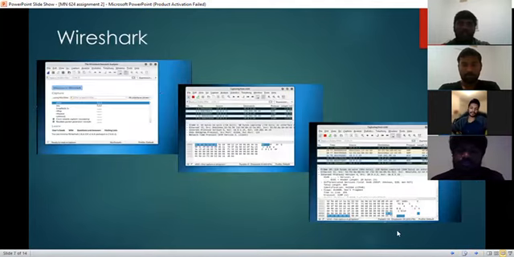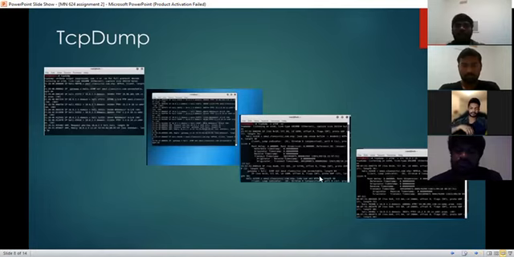And the next tool is Wireshark. Wireshark is also used to sniff the IP address. In order to sniff the IP address, we first start the Ethernet. Then we capture the IP address by clicking on the capture button at the top of the tab. As soon as we click capture, we can see the IP addresses which we are addressing.